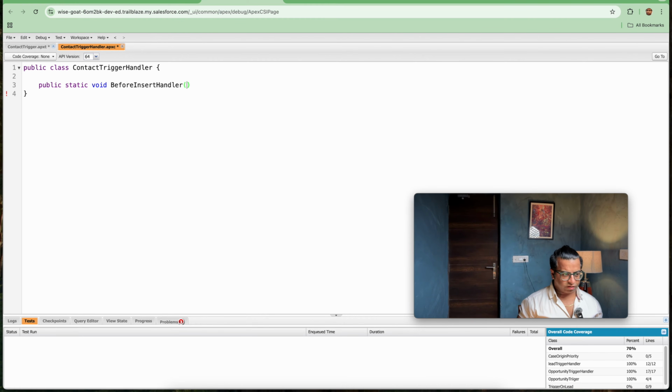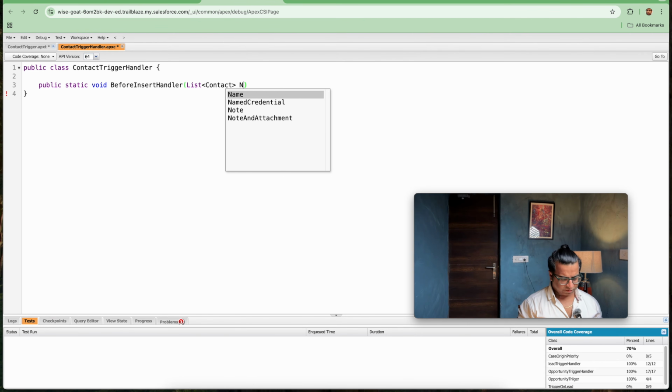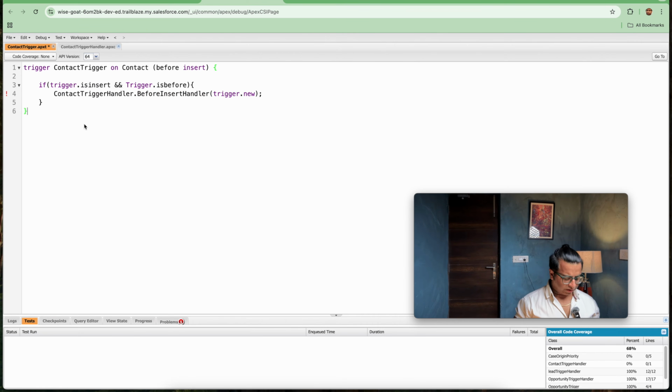The method name is beforeInsertHandler, so I will be copying this name and pasting it here. Further, I will be creating a list of contact, newContactList, and adding the same brackets here. Now we are getting the contacts. So first of all I can save this operation. Let's save this operation and save the trigger so that we don't have any chance of getting an error. So now the trigger has been showing the records.